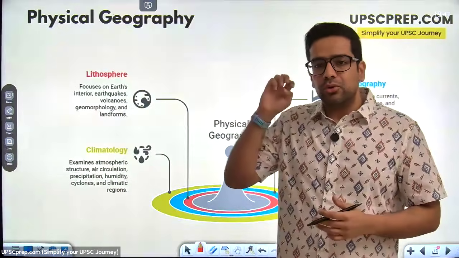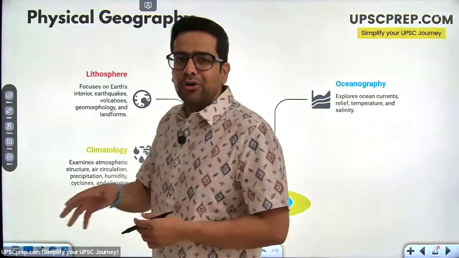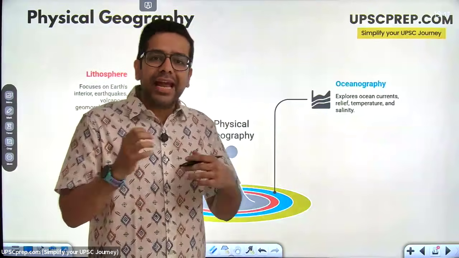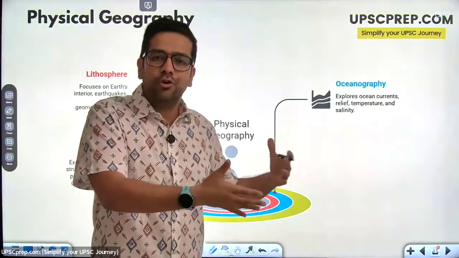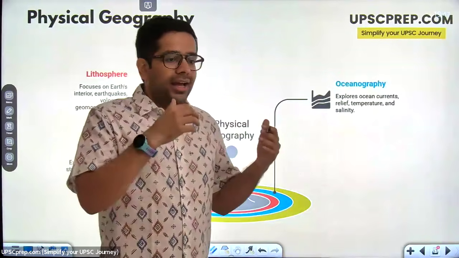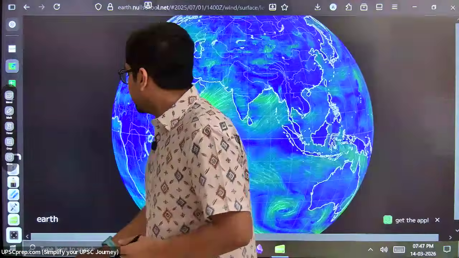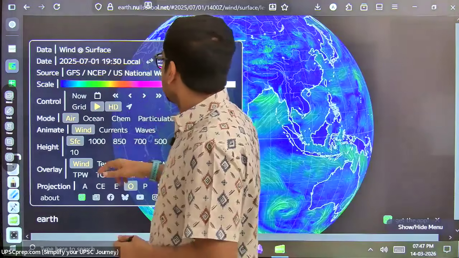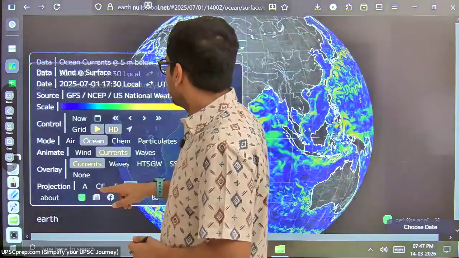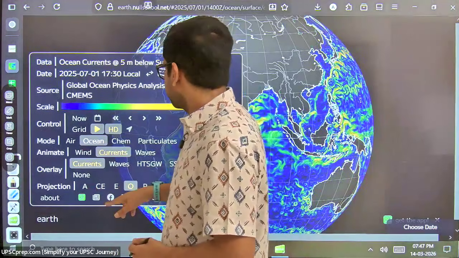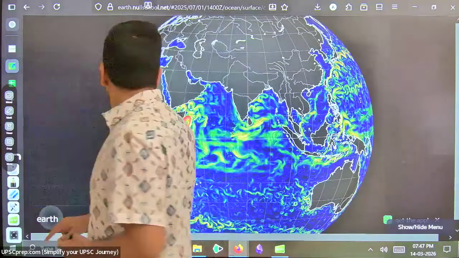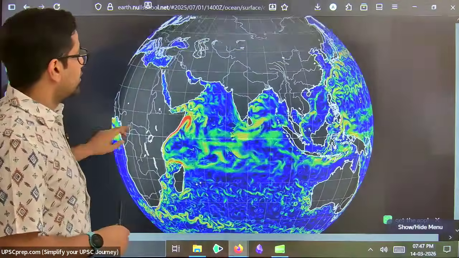Similarly, we need to look at the oceans, because oceans are big reservoirs of not just heat, but also carbon dioxide, a lot of minerals, and a lot of energy, and a lot of protein. So what are the ocean currents? How are the ocean currents moving? So again, we'll look at something very interesting. So this is a website that I would highly recommend that each and every one of you try and play with, right? Because now what we're looking at is ocean currents.